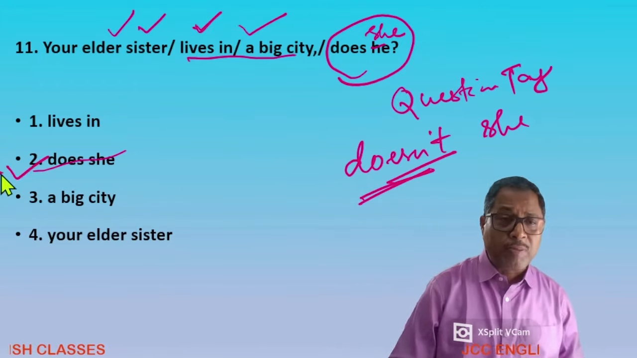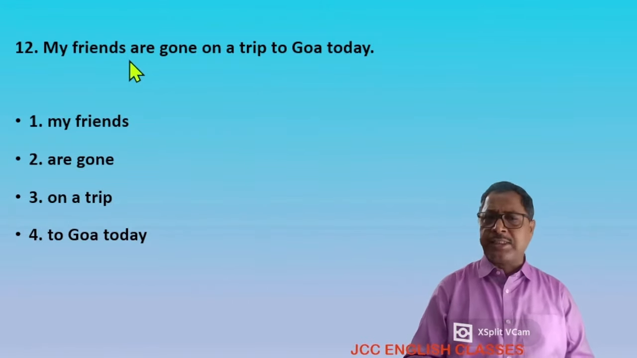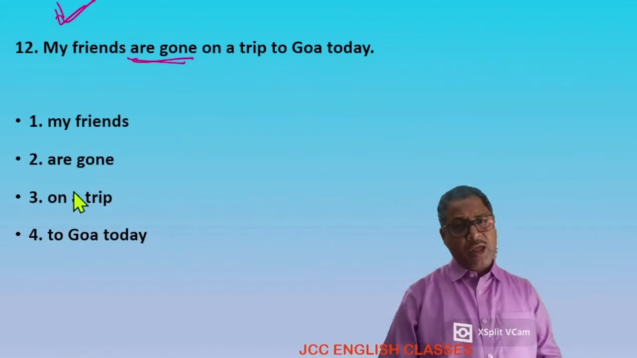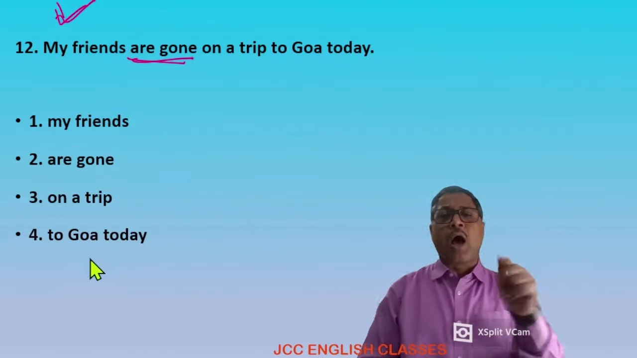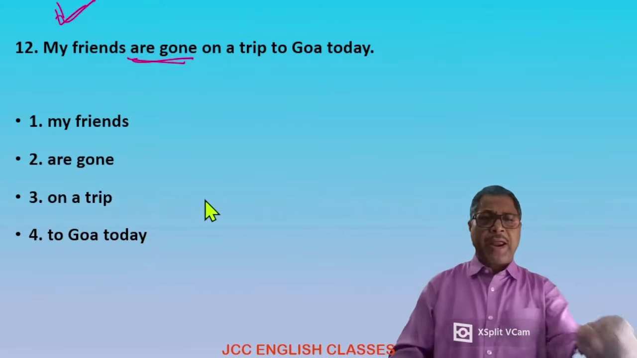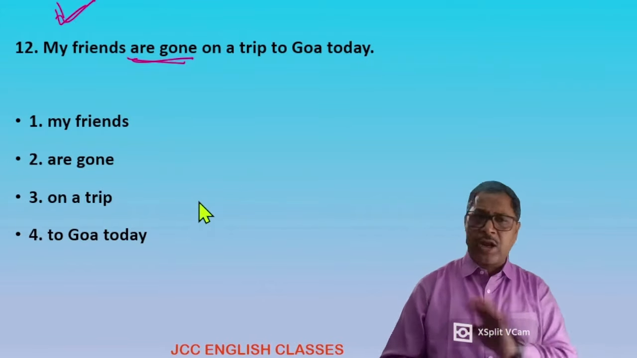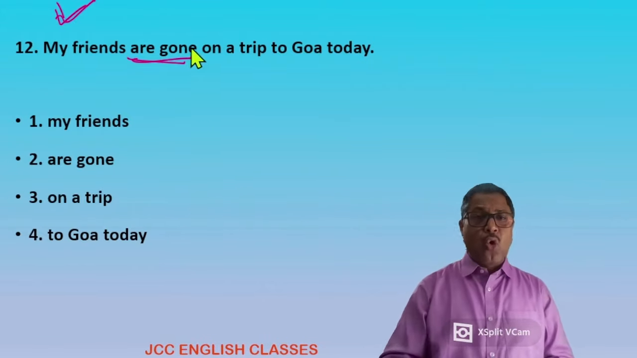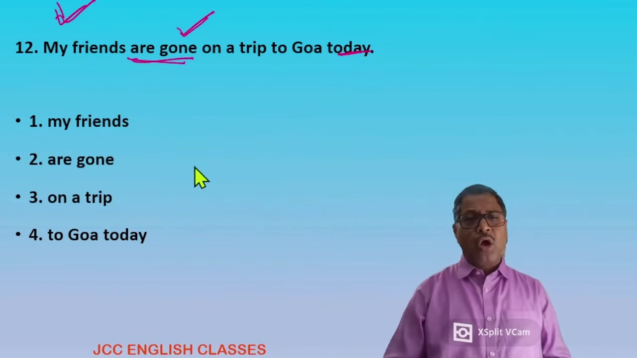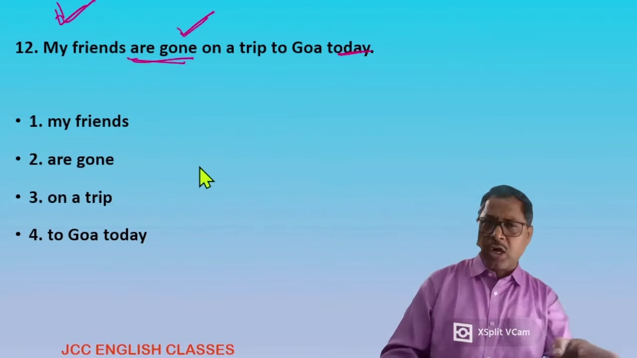My friends are gone on a trip to Goa today. Dear student, the sentence is in passive voice when the subject is an active one. So when the subject is an active one, how can you make it a passive voice? Look at the sentence: My friends are gone on a trip to Goa today. Wrong. It cannot be, because go is not a transitive verb, and today is also a clue. So it should be: my friends are not gone, they are going on a trip to Goa.